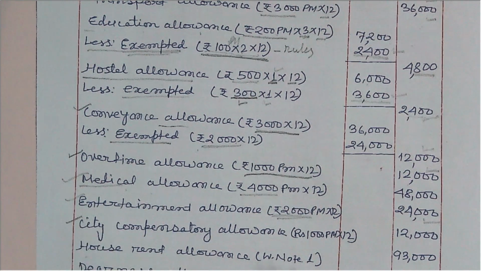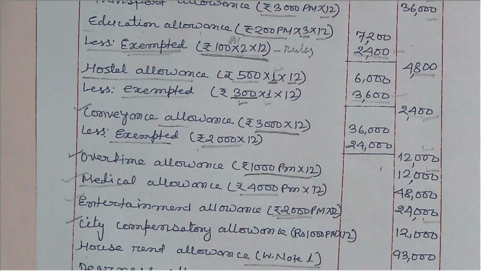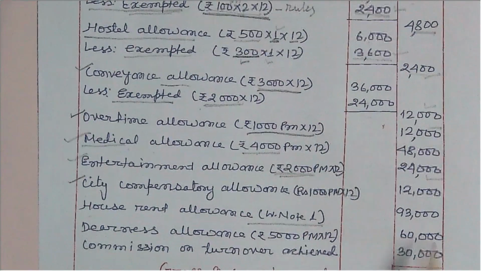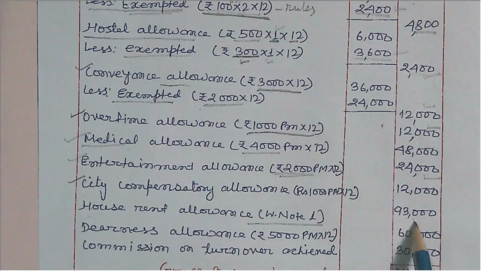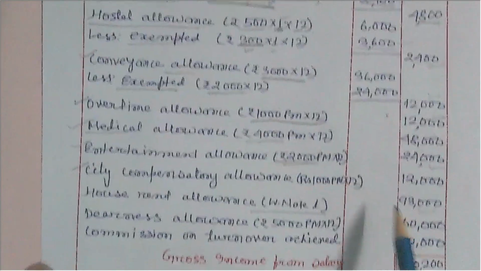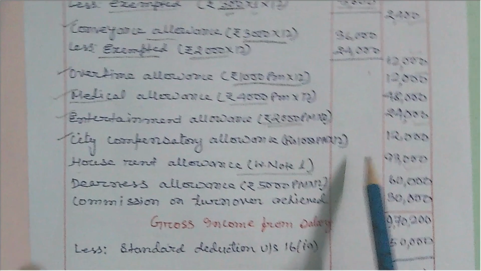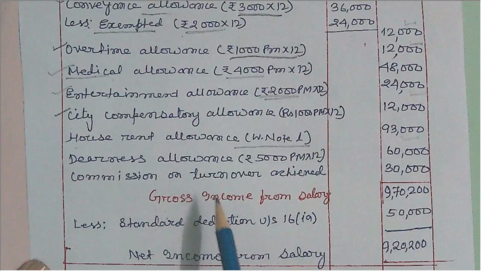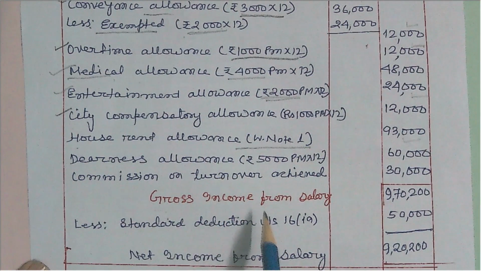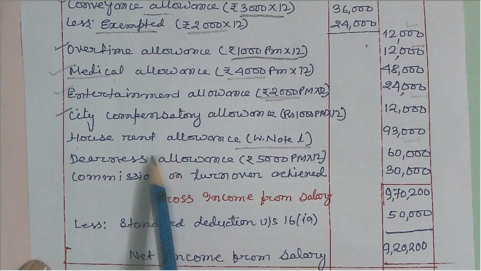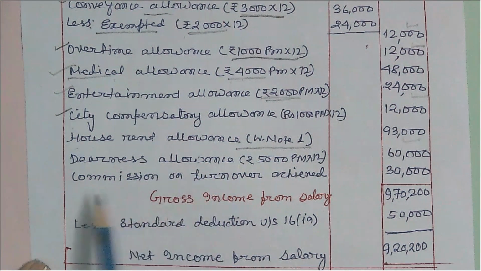House rent allowance has a rule to work out, so here you will get the working note on house rent allowance after this. Here this 93,000, how it is calculated, the working note has been shown below. After the solution, I will show you this here. House rent allowance has provisions for calculating and exemption rules are there.